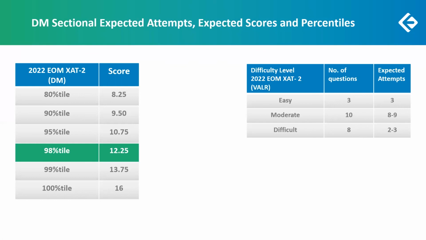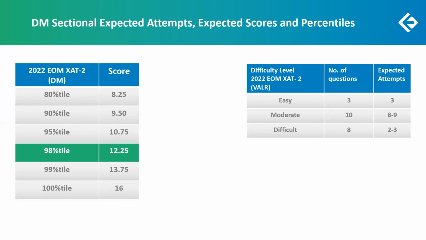So 15 attempts at 80% accuracy gives us roughly a score of 12.25, which is our 98th percentile. Fewer attempts, that is around 13 attempts with 80% accuracy, gives a 10.75. Roughly 10 to 11 attempts with an accuracy of 80% gives us a score of 9.50.